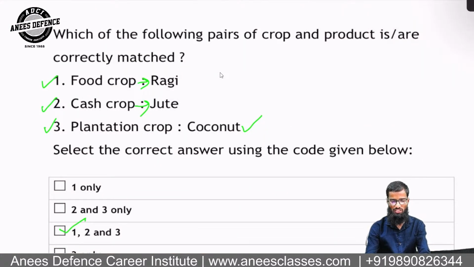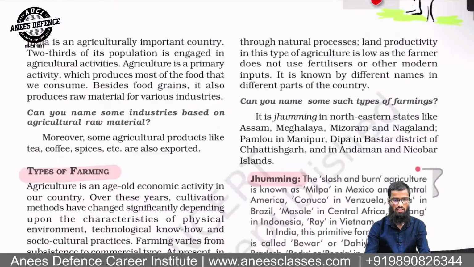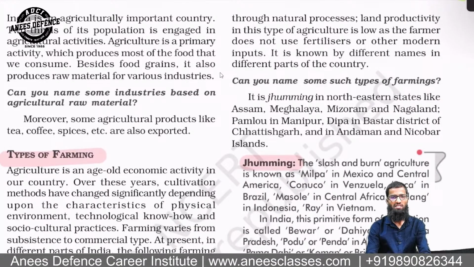Okay. So we'll start discussing about agriculture. Now I will read it for you. India is an agriculturally important country. 2/3 of its population is engaged in agricultural activities. Agriculture is a primary activity which produces most of the food that we consume, besides the food grains.